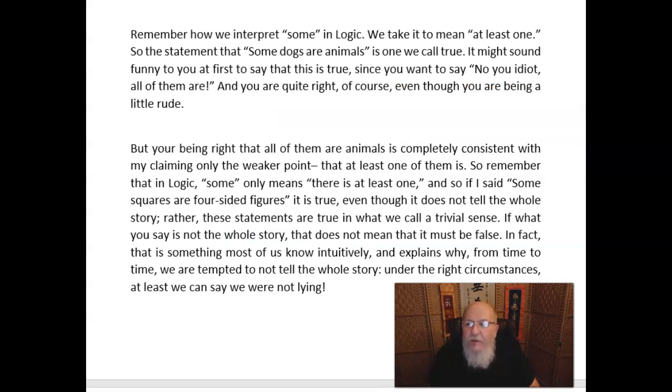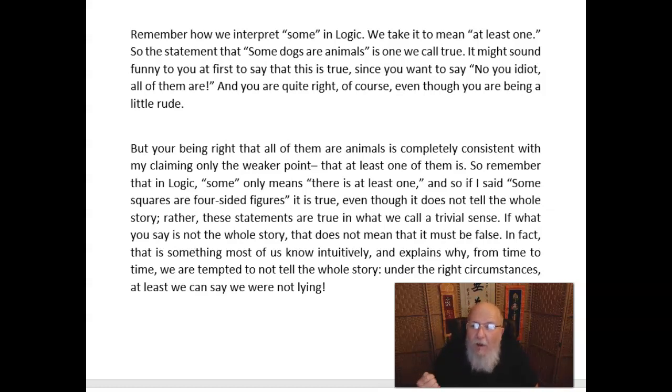It's saying something exists. So the statement, some dogs are animals, is one we call true. It might sound funny to you at first to say that this is true, since you might want to say, no, you idiot, all of them are. And you're quite right, of course, even though you're being a little rude.